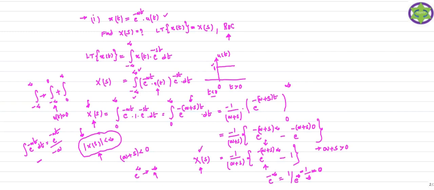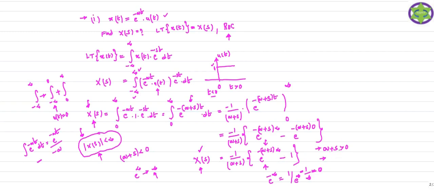When a plus s is less than 0, X of s does not converge; it won't give a finite solution. If a plus s is greater than 0, X of s is going to converge. So for those values of s, or for those values of sigma, I can get X of s as a converged solution. Those values of sigma lie inside the region of convergence.